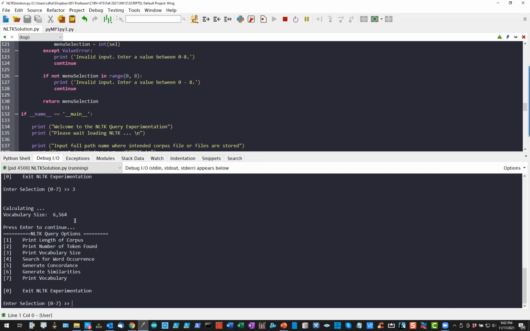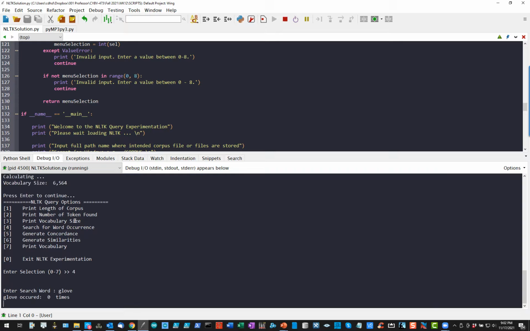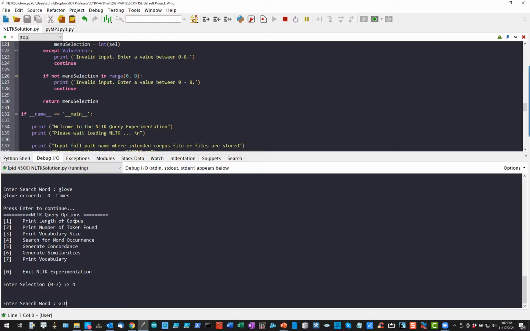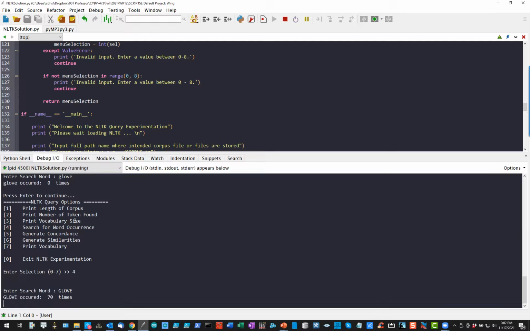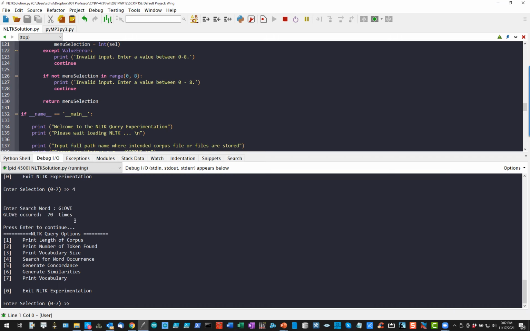A couple of the ones that I haven't gone over is word occurrence. If I wanted to know how many times the word glove appears, it comes back 0 times. The reason is that, as I mentioned before, the search functions are case sensitive, because in trial transcripts, most of the time, they are all caps. I don't know why they do that or where that came from, but they do. I'll show you how to do each one of these.